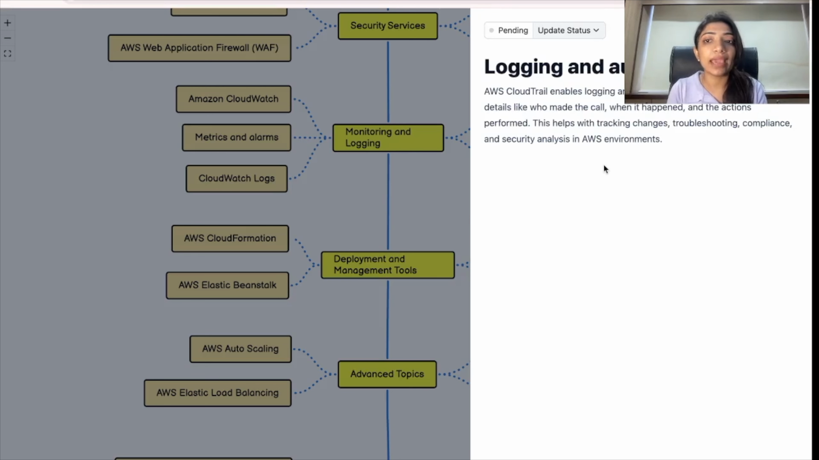What is logging and auditing? CloudTrail enables logging and auditing of AWS API calls, storing details like who made the call, when it happened, or the action performed.